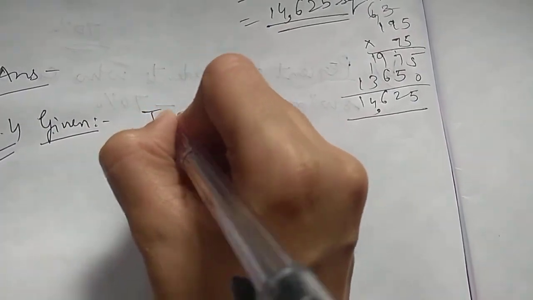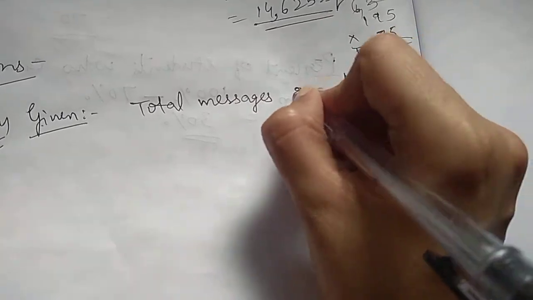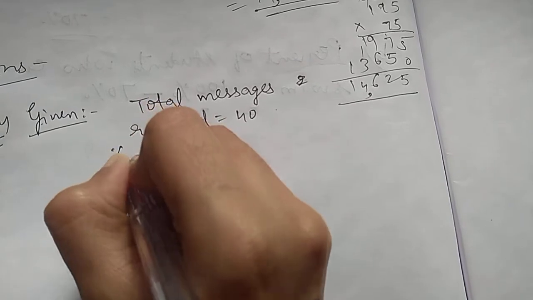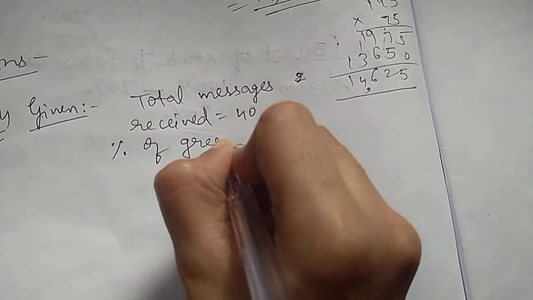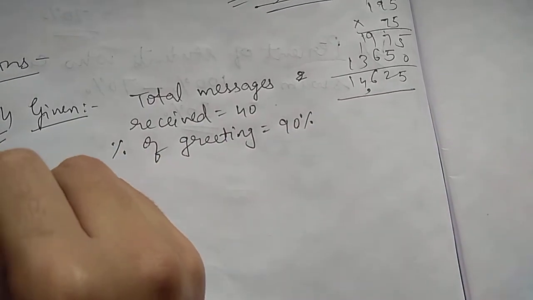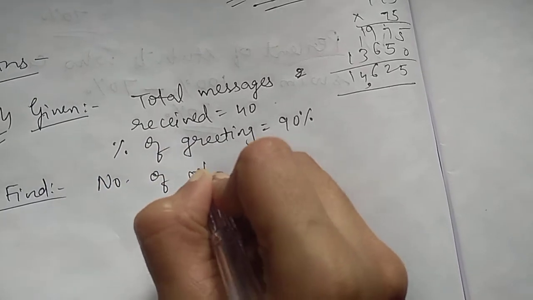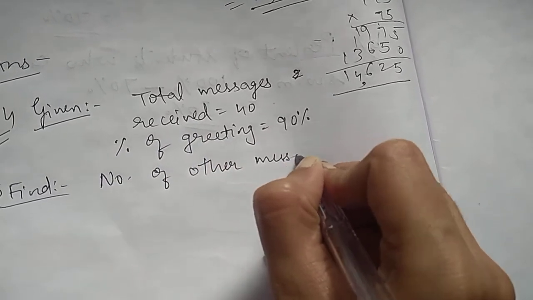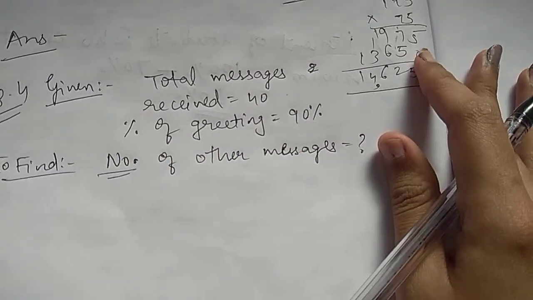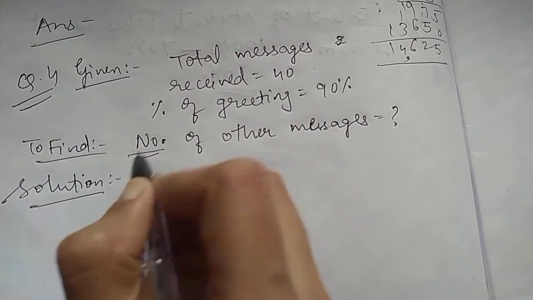Given: total messages received 40, percentage of greetings 90%. What we have to find? Number of other messages. We don't have to find percent, we have to find number. Okay, so solution, what we'll do?